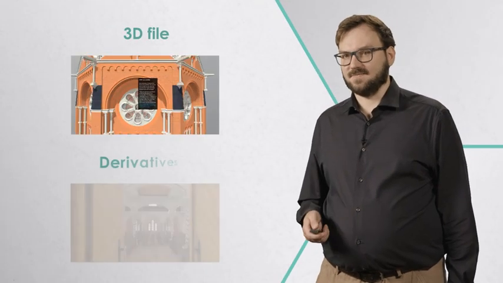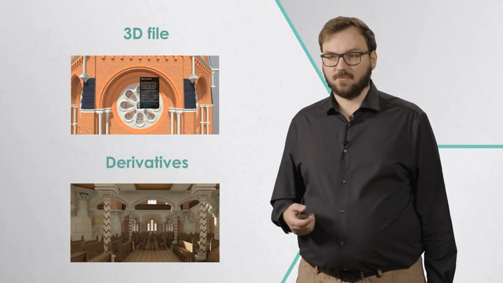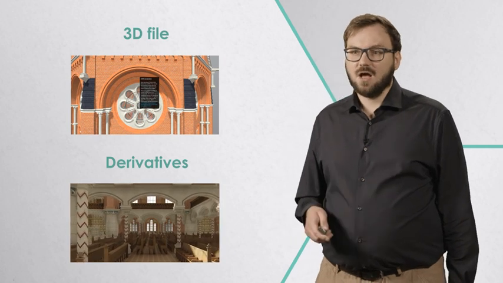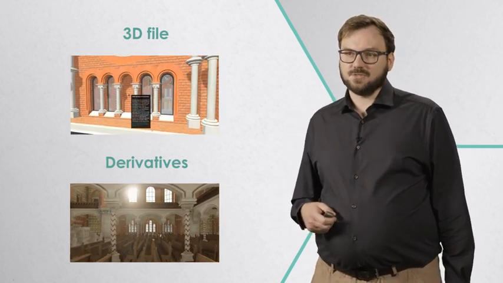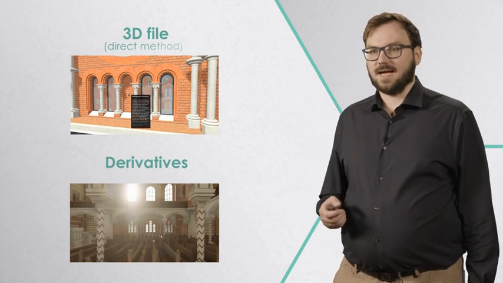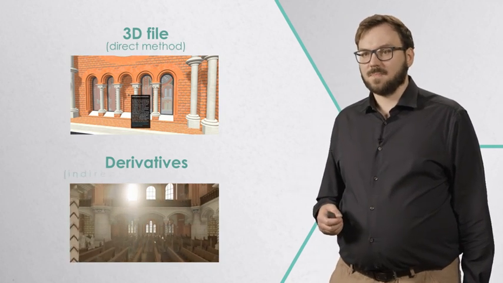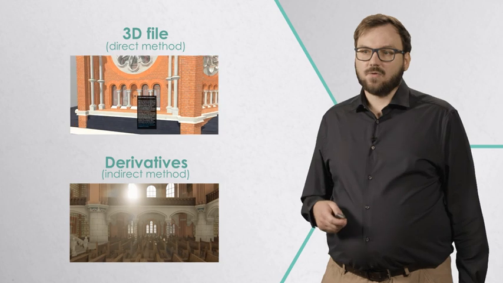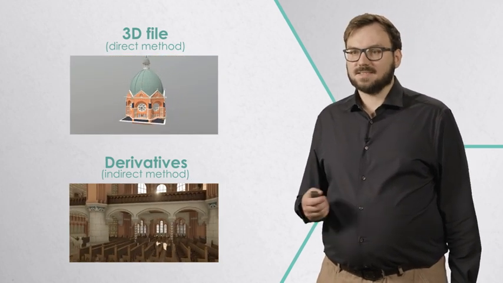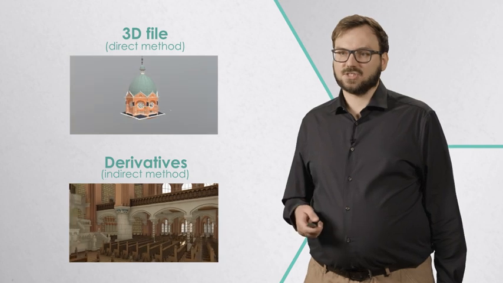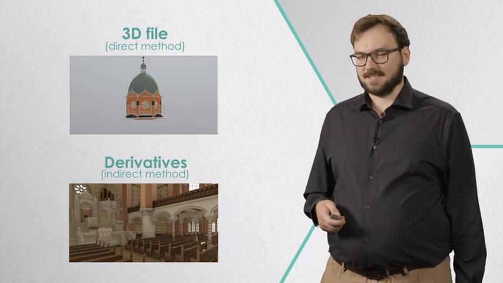We also need to determine whether we want to share the 3D file itself or only its derivatives, such as animations, renderings, panoramic images, or documentation in written or graphical form. Depending on the chosen approach, we can use a direct method of publishing the 3D model or an indirect method, where we publish other media created on the base of the 3D model. This decision often involves legal restrictions and copyrights, which we will discuss later.